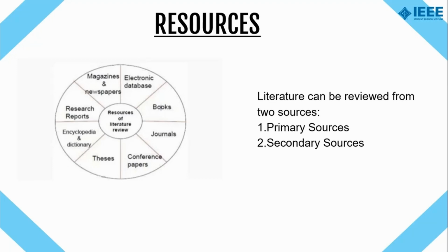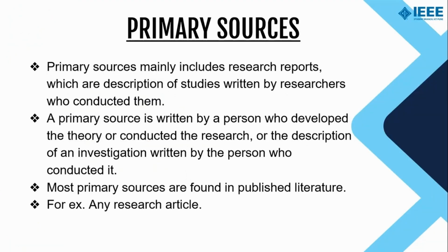We are almost familiar with all of these resources which are enlisted here, and they are easy to access as well. However, a literature which is supposed to be reviewed can be obtained from two major sources. That is, the first one is the primary source and the second one is the secondary source. So let's see them in detail.